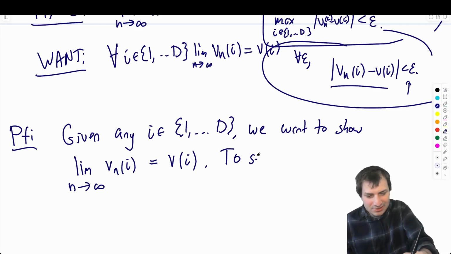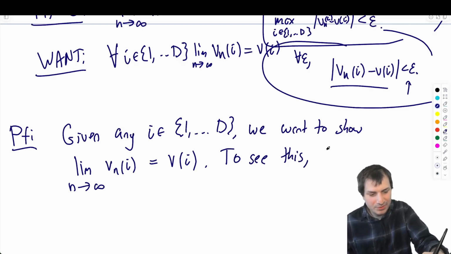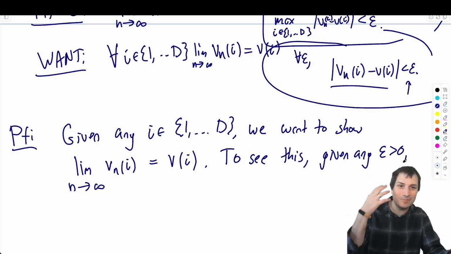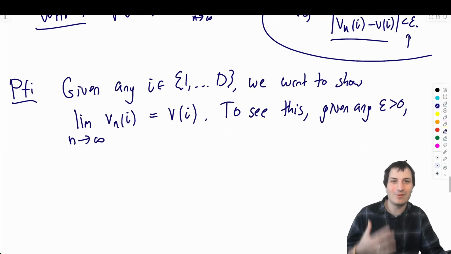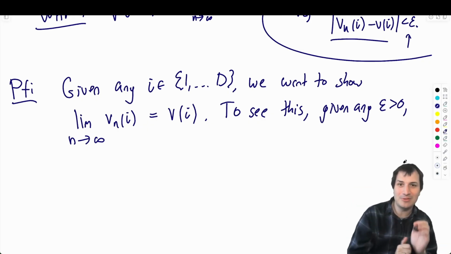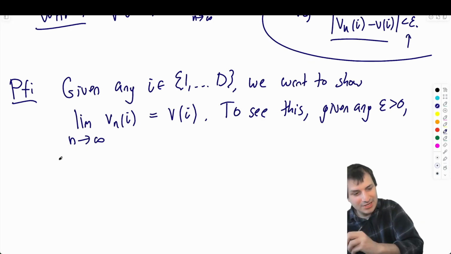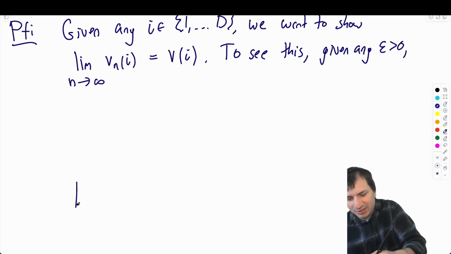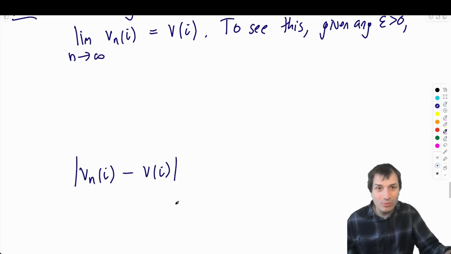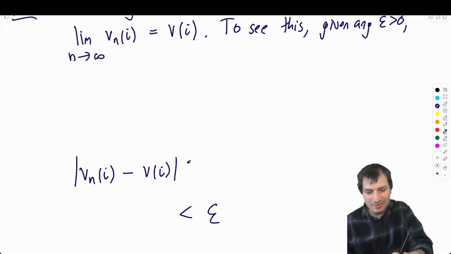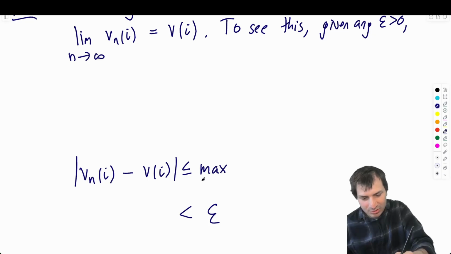So to see this, given any epsilon greater than 0, because every time you prove a limit with an epsilon, you need to say given any epsilon greater than 0. So now I've been given an i, and I want to show the limit. And to show the limit, I need to be given an epsilon. Maybe I can scroll down a bit, and then I know my proof is going to go like this. It's going to say the absolute value of vn of i minus vi, and it's going to end with less than epsilon. And the thing in between is going to be less than or equal to the maximum over all the i's.